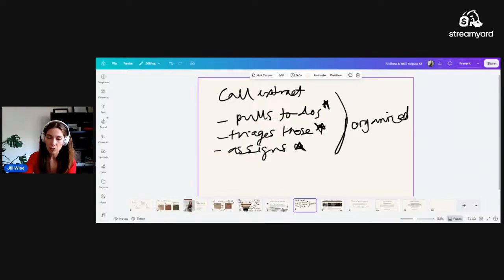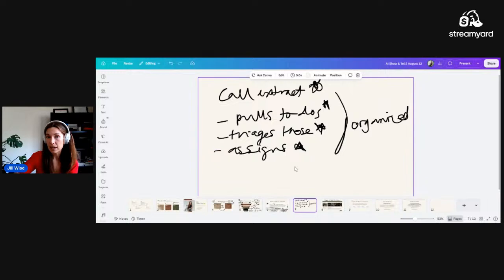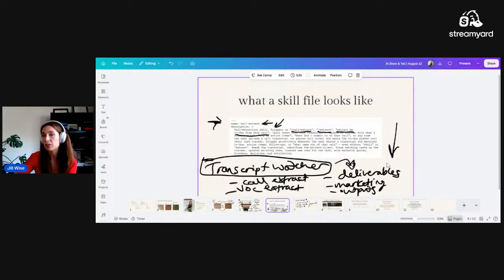With this call extract skill, my transcript watcher agent knows how to pull all of those to-dos out for me and put them in the right places. So this saves me a lot of time. And then from there, because it's assigning all of these to itself, if it's something like generate a proposal, it'll do that immediately because it has access to the proposal generator skill. It's not the only one who can use the proposal generator skill, but it does have access to that skill.